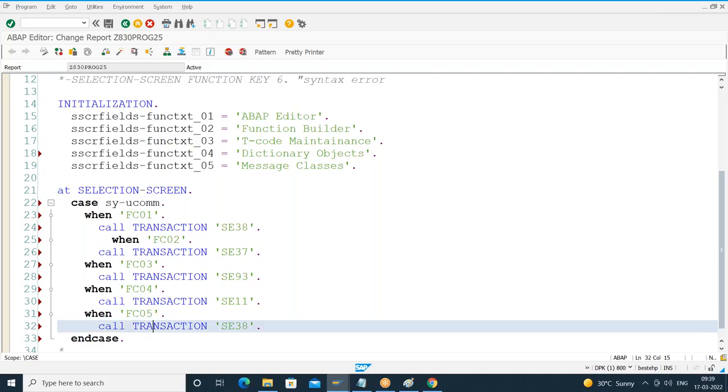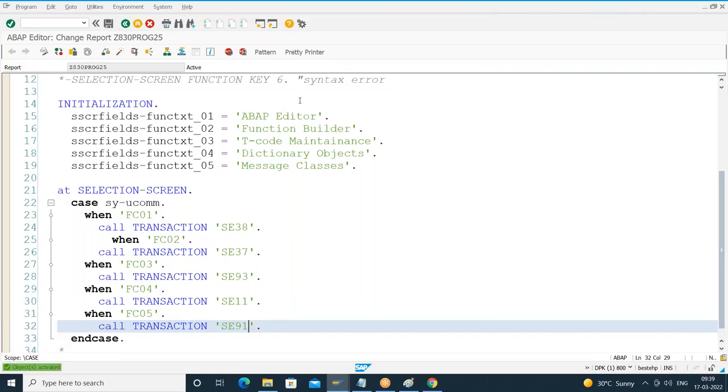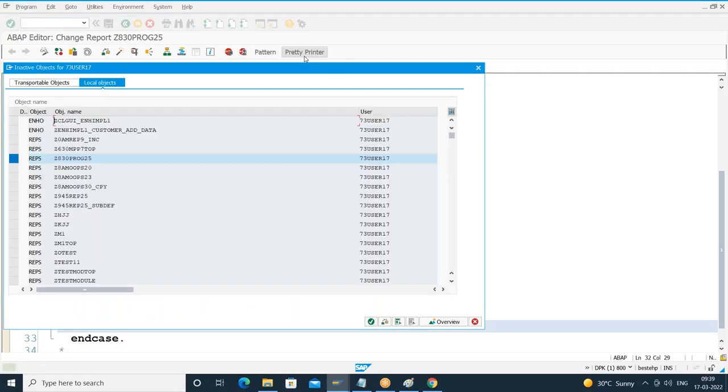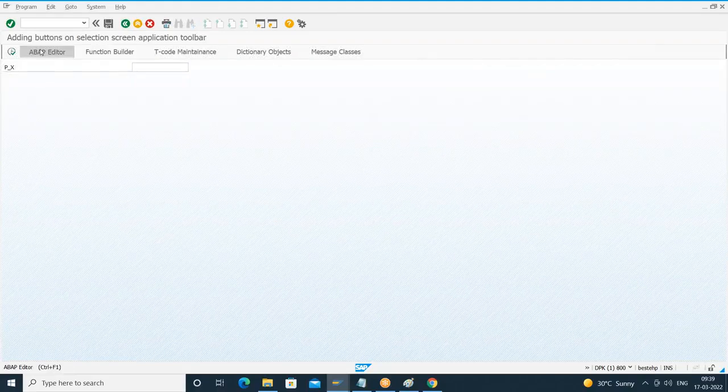FC05, what is the transaction code? Message classes. SC91. Done. End for cases, end case. Check for the syntax, no errors. Activate. Let me use pretty printer for proper alignment. Done. Activate.